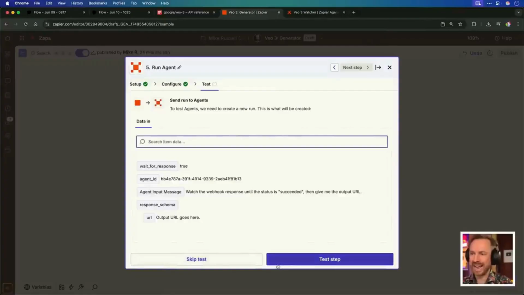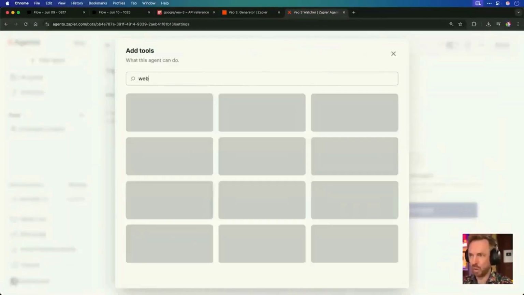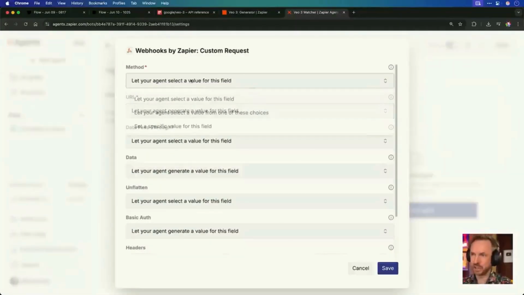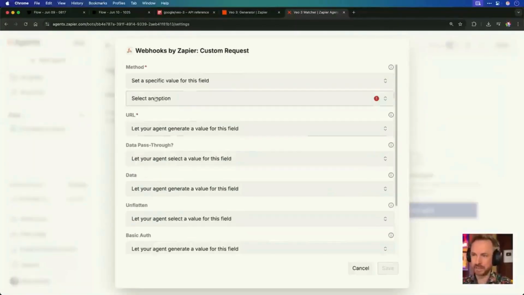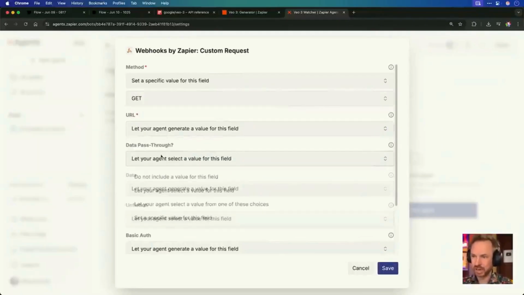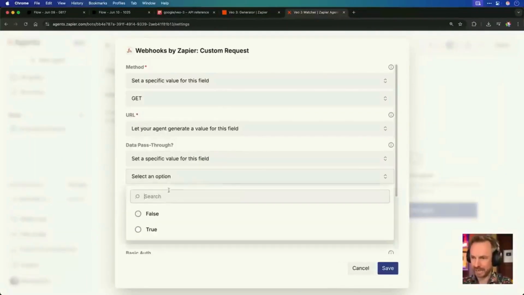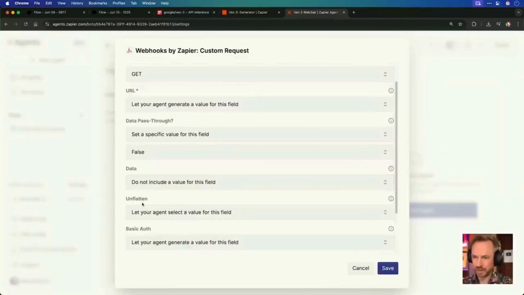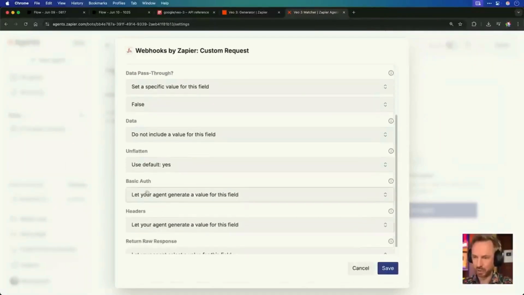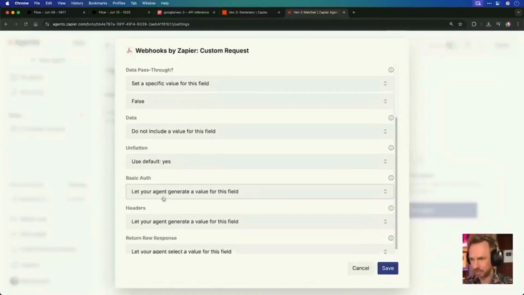And before we go ahead and test the step, I'll go over here and we're going to insert a tool, a webhook tool, again, custom request. Now for the settings here in the agent, the method, we will set a specific value and it's going to be a GET. The URL will let the agent decide. Data pass-through will fix as false. Data, we don't need to apply that. And unflatten is the default, of course. We want to keep everything locked in as much as possible.